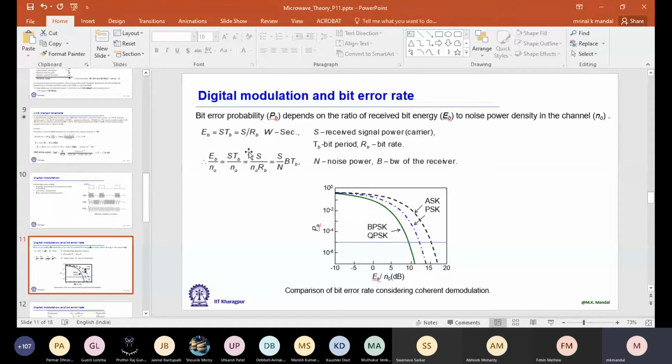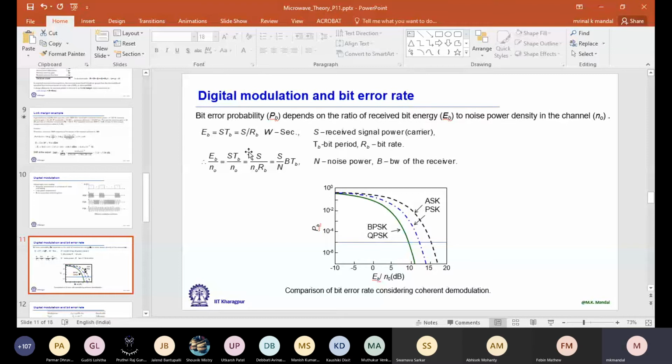Now let's say S is the received signal power, carrier power. Then EB is equal to S into TB. So TB is the duration over which the bit is on. It is the bit period. And if RB is the bit rate, then TB is equal to 1 by RB. So EB can be represented by S by RB watt second.